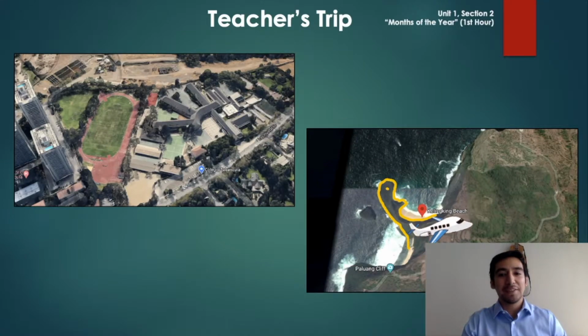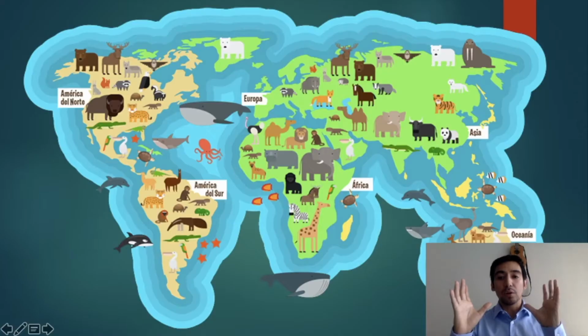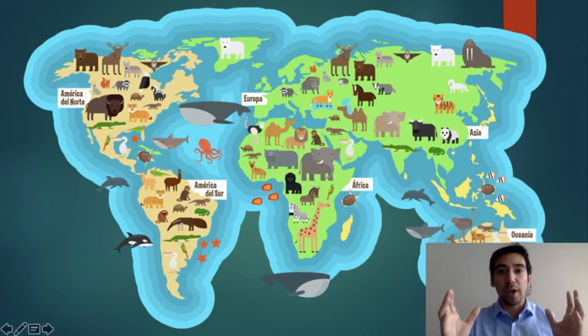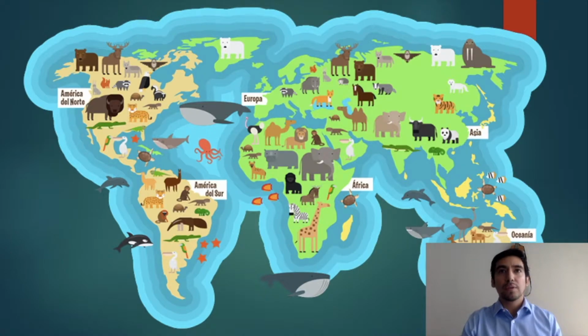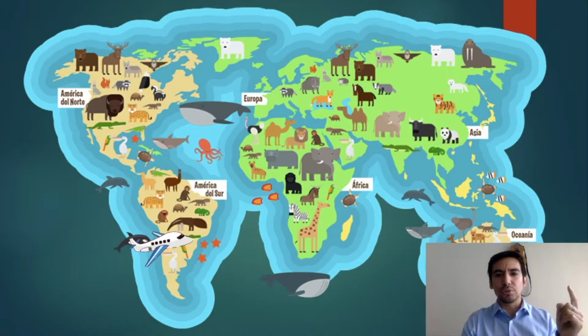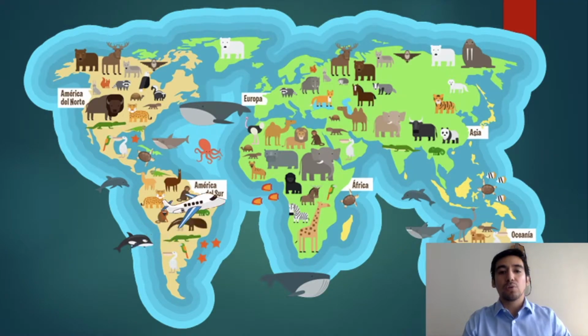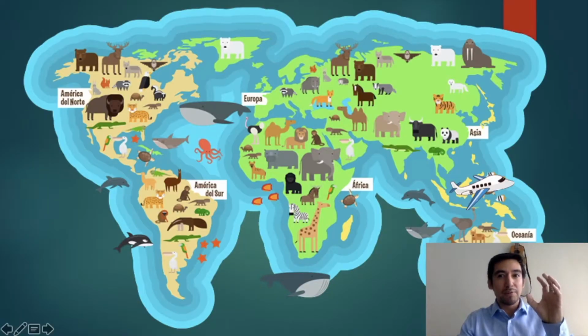Sounds good, right? Yes, take a look at this. This is a whole map of the world with different animals from everywhere. So, to go to Bali, I need to cross all the world through the ocean. I can't show you this here, but it's something like this. Take a look. The plane goes all the way to Bali. And you know why it's good? Because when you get there, do you remember the T-Rex, the dinosaur? Take a look at this.